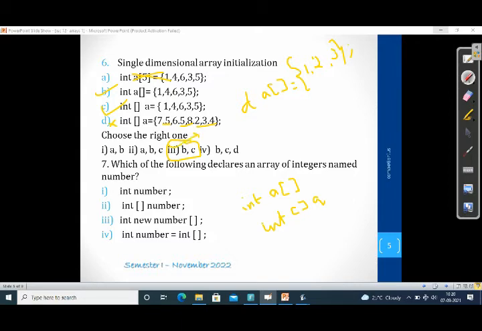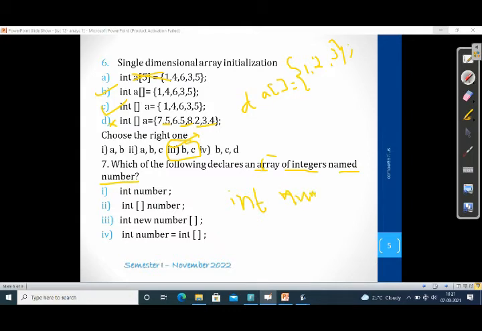The next one: which of the following declares an array of integers? It is the data type of integers named number. So you can see from this question, the array name is number. It is integer and it should be an array. How will you declare that one? As a declaration, we will have the integer data type, the array name is numbers, so you will write numbers.